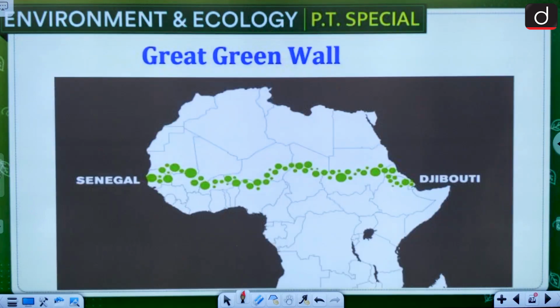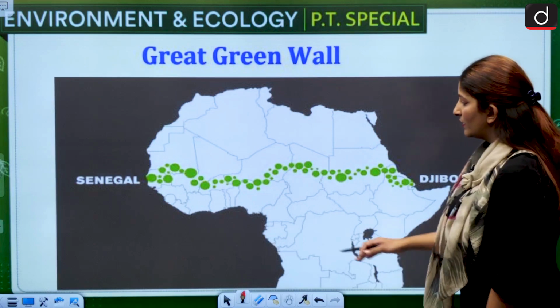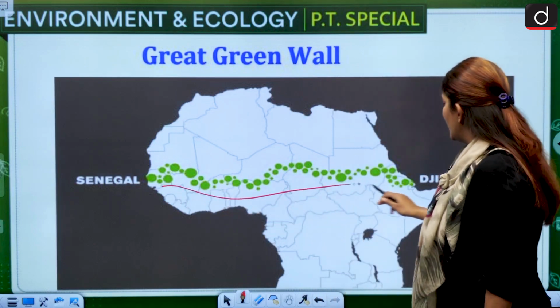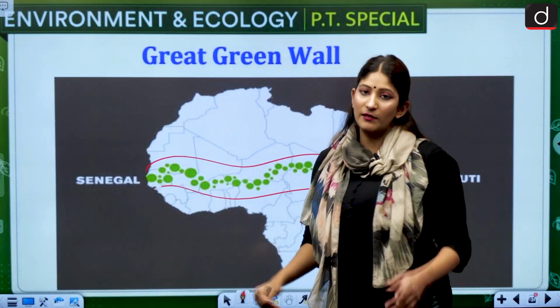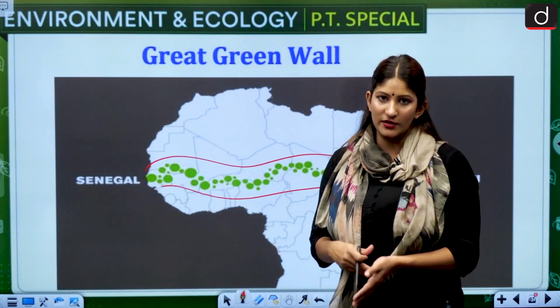Let's talk about the Great Green Wall. The Great Green Wall moving across these many countries. Remember the countries. It can be asked in your examination, what are the countries of the Great Green Wall?